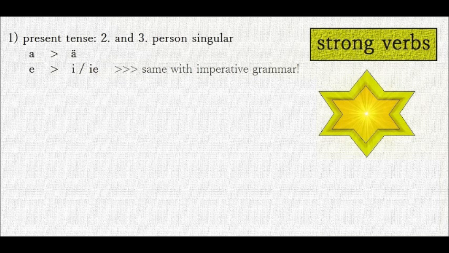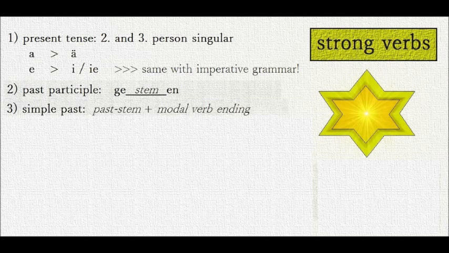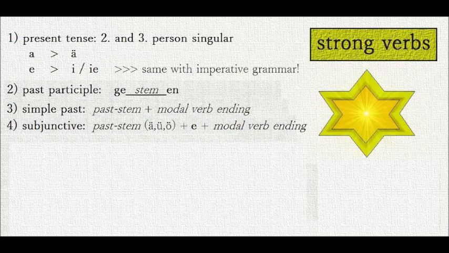Number 2. The past participle is built by ge plus stem plus n. Number 3. The simple past is built by a past stem and the modal verb endings. Number 4. The subjunctive is built by the past stem with an umlaut plus e plus the modal verb endings.